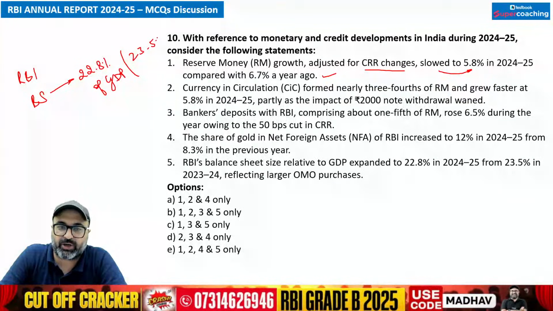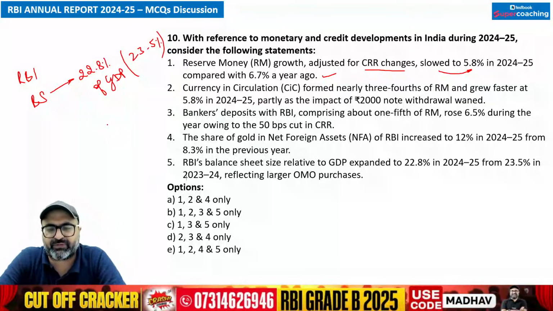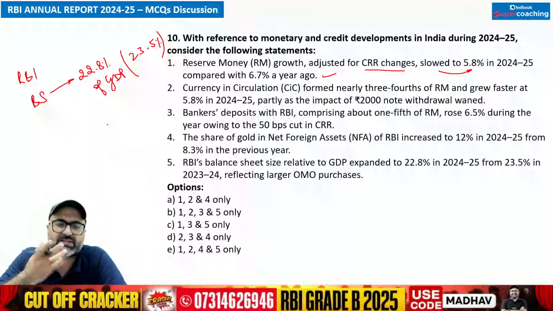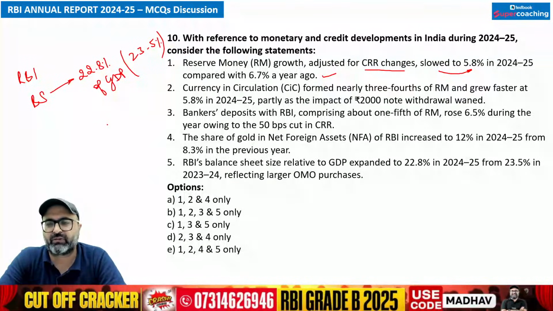So this is an important point which you need to remember. Okay. Next point is, if I talk about the composition, so it includes cash in circulation. 76.9% of the reserve money is cash in circulation. Bankers deposit with RBI is 20.8%, which has fallen in comparison to the previous year, and this fall is because of decrease in CRR. CRR कम कर दिया, banks का deposit with RBI will fall down, so that is correct.